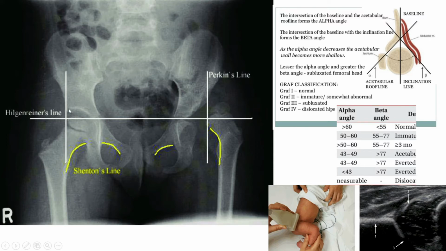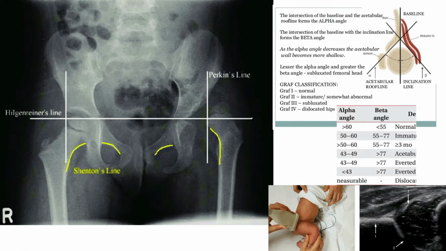Along with the acetabular depth, see, this is the normal acetabular depth, but here the acetabulum is so shallow. Also see the bone quality over here and over there: the bone stock over the supra-acetabular region is so less. So you can easily compare a normal hip with a pathological hip.